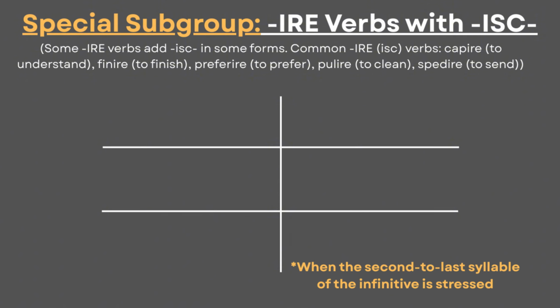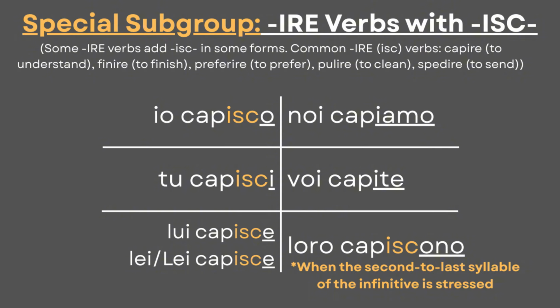The change happens when the second to last syllable of the infinitive is stressed, like in the verbs capire, finire, preferire, pulire, spedire. Such verbs tend to add -isc in io, tu, lui, lei, and loro, but not in noi, voi. Capisco, capisci, capisce, capiamo, capite, capiscono.